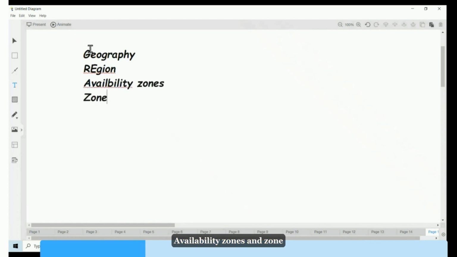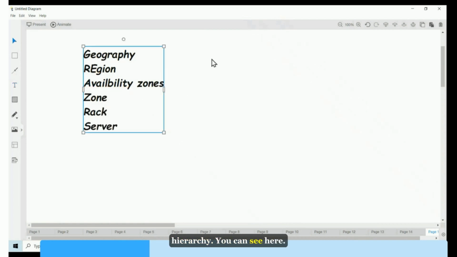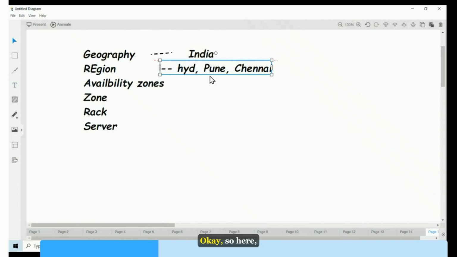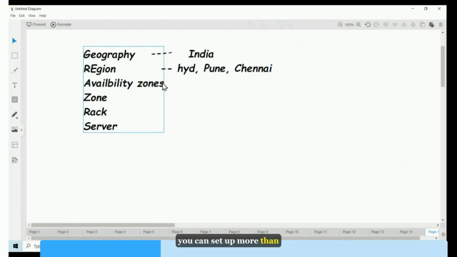and zone, nothing but a data center, right? Rack and server. This is the hierarchy you can see. Here geography is nothing but our data, India. Within India, 3 regions are there: Hyderabad, Pune, Chennai. Availability zones are nothing but within the region you can set up more than one data center, right? So more than one data center, and this is a single data center.